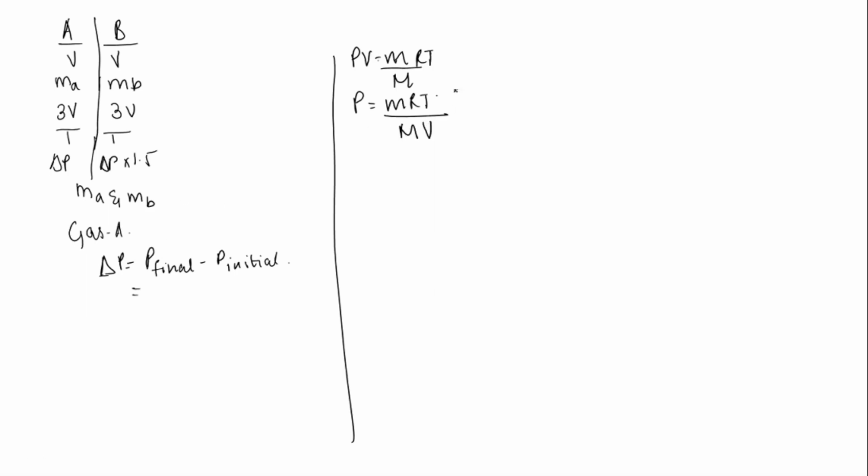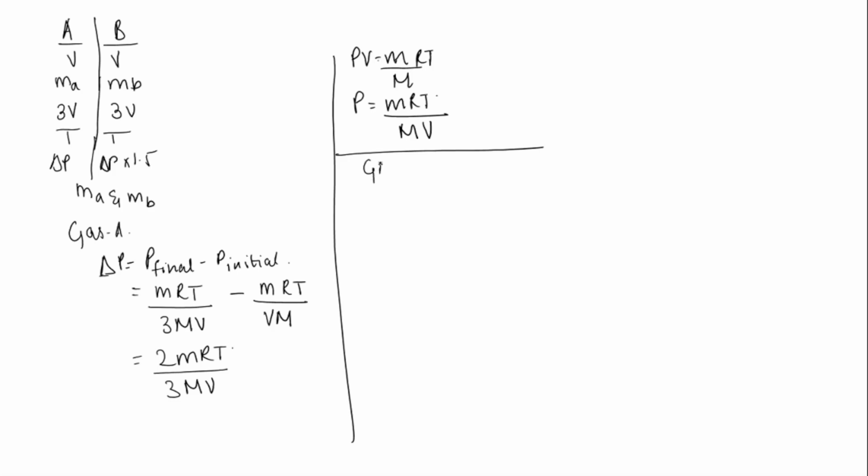We need the final pressure, so everything is the same other than the volume. So mRT by the final volume, 3V, minus the initial pressure. Mass is the same, R is the same, temperature is the same, the volume is V and the molar mass is M. So by taking LCM, we get 2mRT by 3MV. This is for gas A. I'm not taking the minus sign; anyway, it will get cancelled.